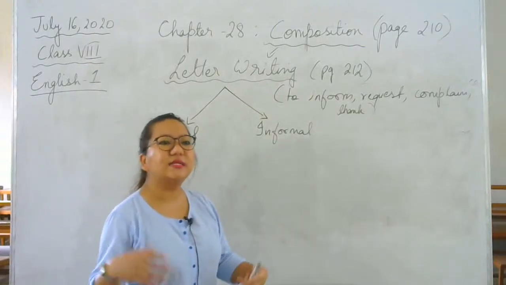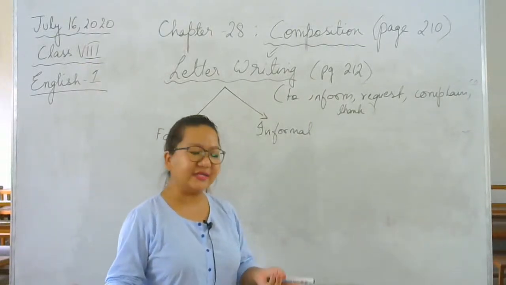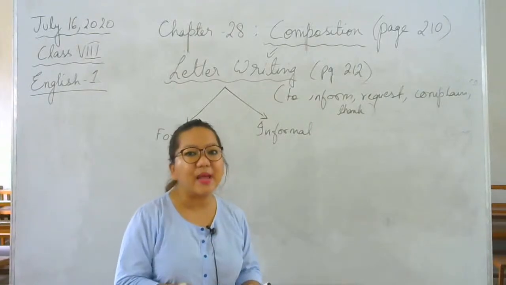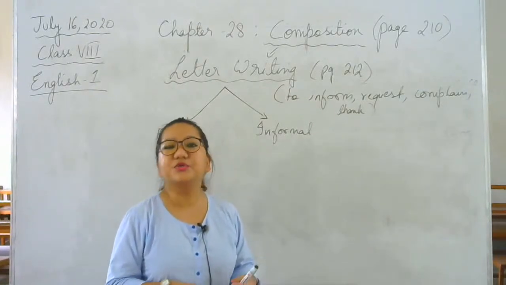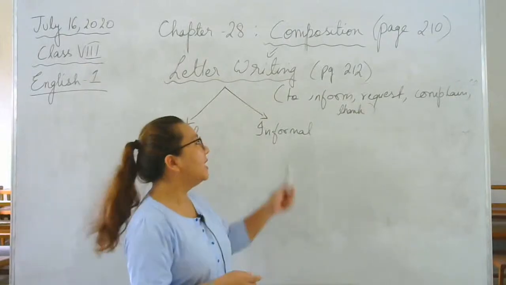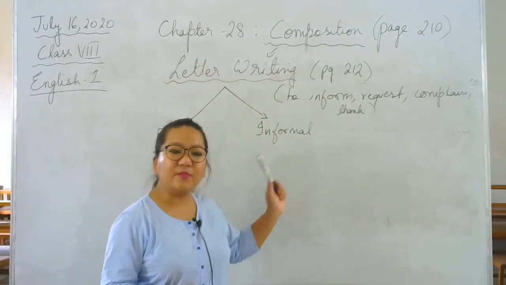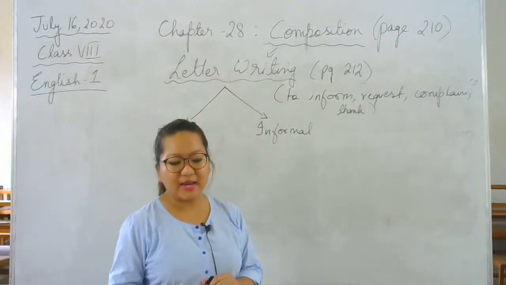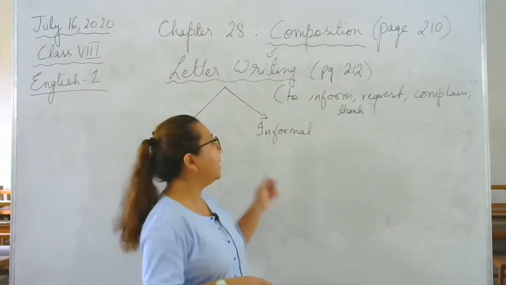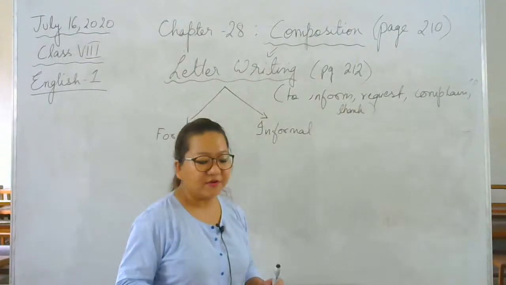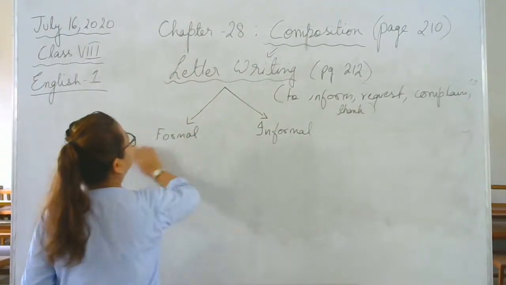Informal is written to somebody whom you're close to. For example, a friend, your family member, your parents, your grandparents. You can also write to your cousins, you can also write to your neighbors. These informal letters are written to those people whom you are close to. But I want to deal with them individually. There are certain ways of writing letters. First, we will do formal.